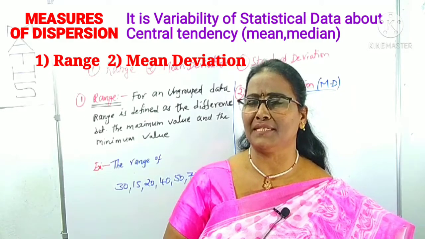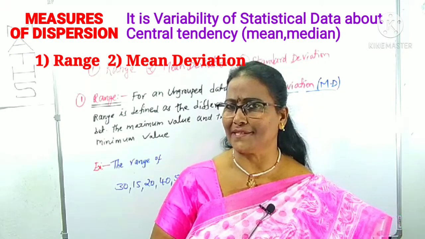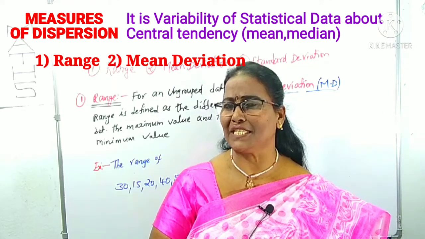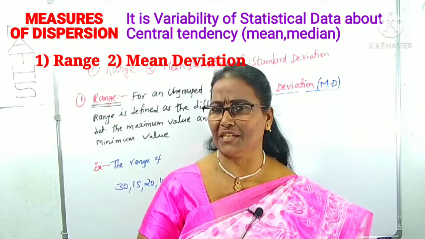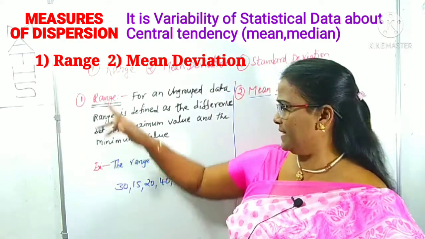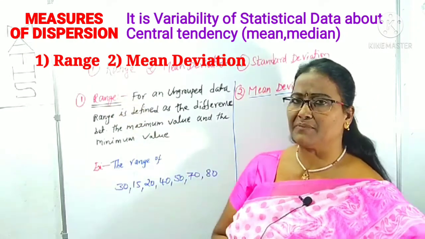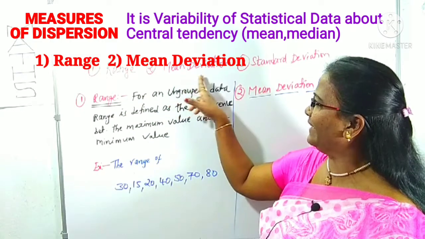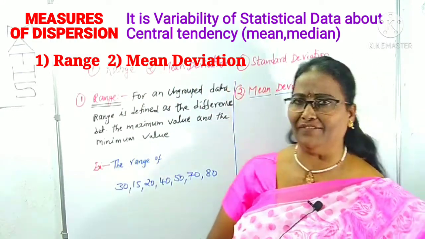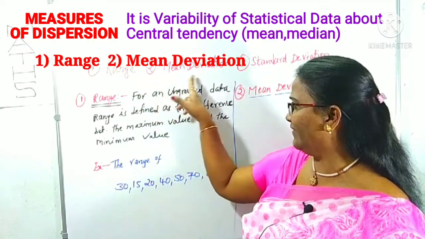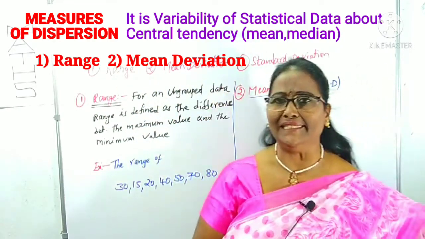Measures of dispersion is what we have to discuss now, and which types we come across in this chapter. Measures of dispersion are majorly 3 types. One is range, second is mean deviation, and third is standard deviation.